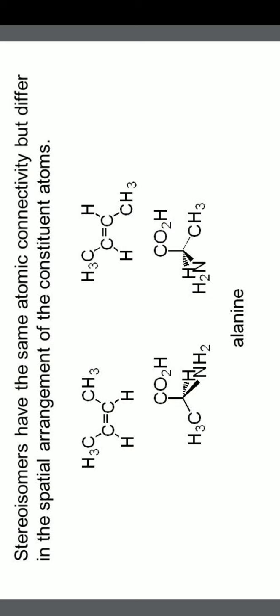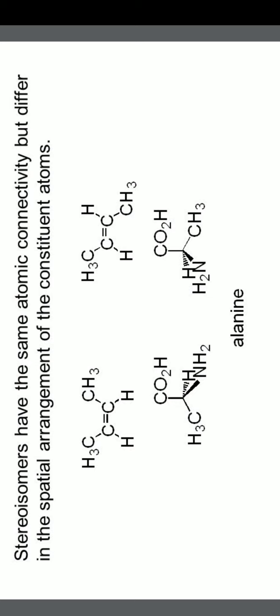Both are 2-butenes. They are not constitutional isomers because the connectivity is the same. They are connected similarly, but their locations are a little different. How can you see this? On the upper side, it is the cis molecule, cis-2-butene. The methyls are on the same side, the hydrogens are on the same side.